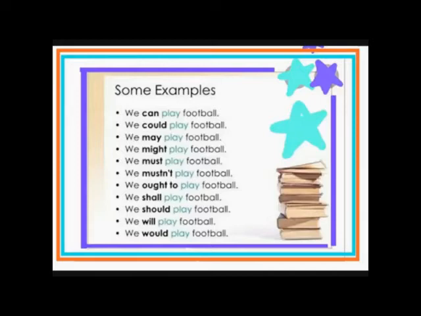Now moving to the eighth sentence, we shall play football. Shall is also used to express obligation. Then we will play football, showing you time in future. And the last and the tenth sentence, we would play football, it shows conditional mood.